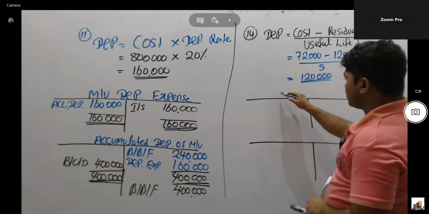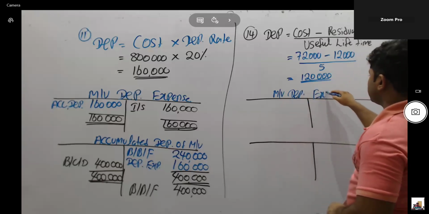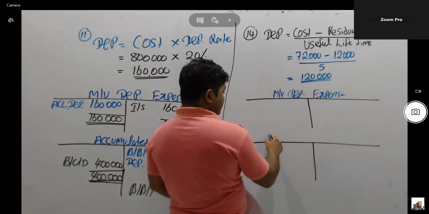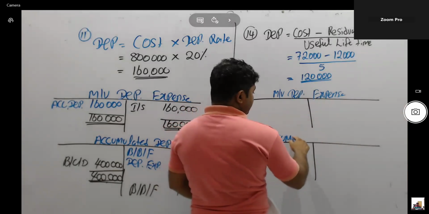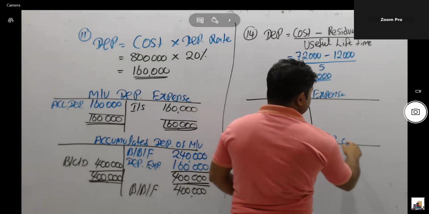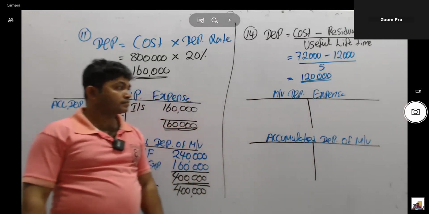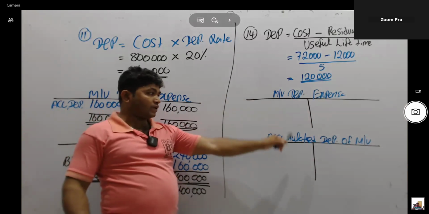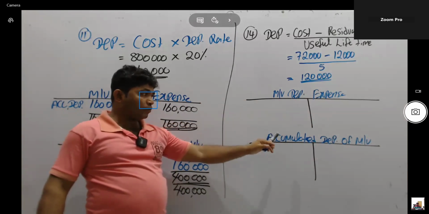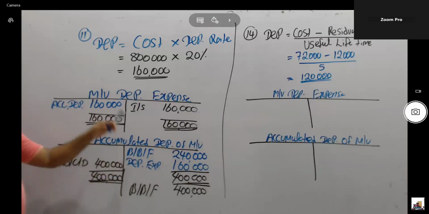They have a double entry: motor vehicle depreciation expense account debit, and accumulated depreciation of motor vehicle account credit. Prepare two separate ledger accounts: motor vehicle depreciation expense, accumulated depreciation of motor vehicle. Think recording part same. Here also same way.